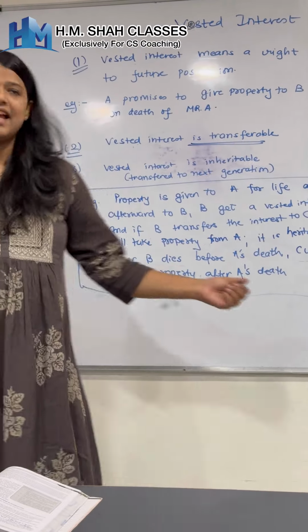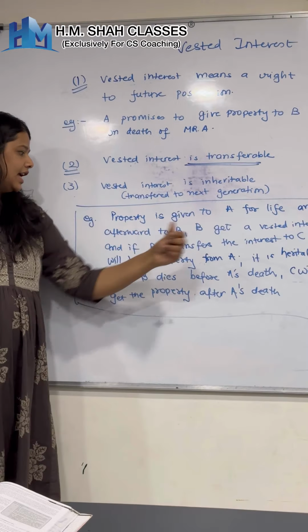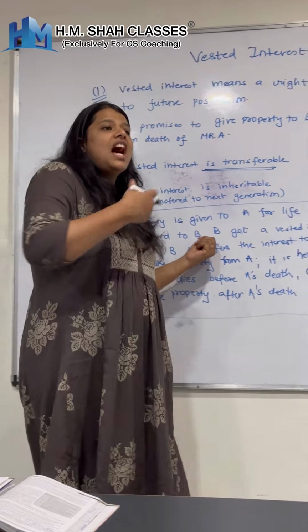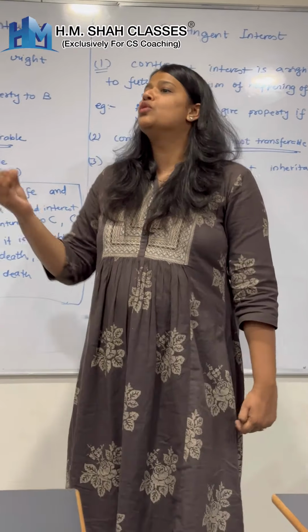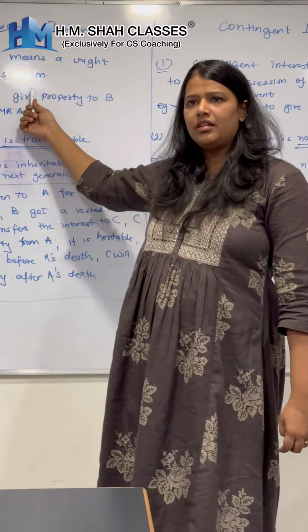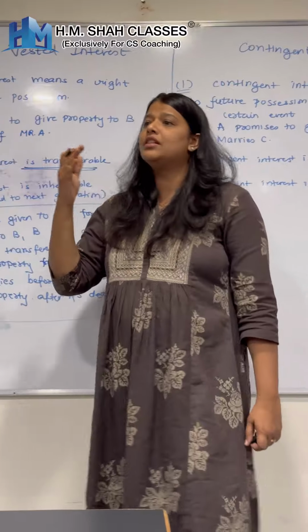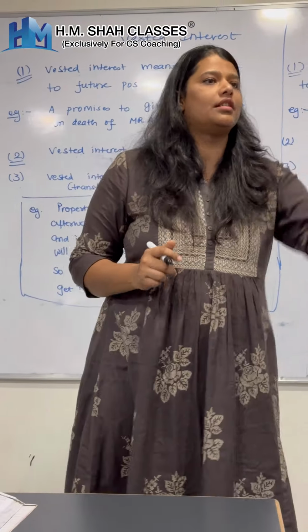So, here is the example. Property is given to A for life and afterwards to B. Now B उसको अगर transfer करना चाहता है, if B wants to transfer it to C, can he transfer? Yes or no? Yes. Because it is a vested interest, the interest can be transferred. Not the property, but the interest can be transferred.